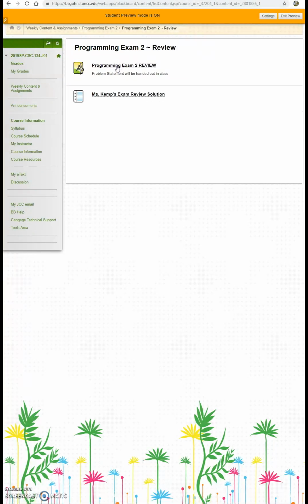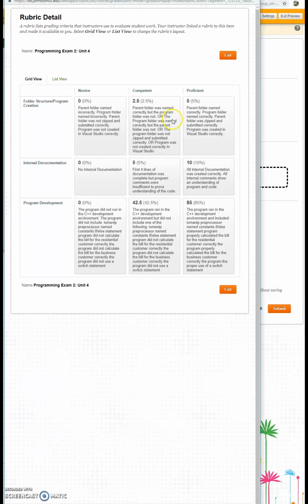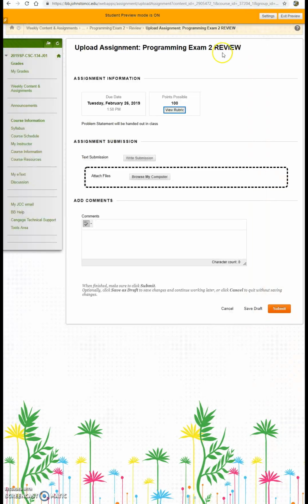I also give them an opportunity to do a review for the exam before the exam, and then I provide them with the solution that I would be expecting if that were the exam. This is what they would expect as my solution for that exam. All of the exams are based on a rubric, and I base the review off the rubric as well, so they have an idea of what I'm expecting for the exam grading criteria, and that gives them everything that they need to be successful on that exam.